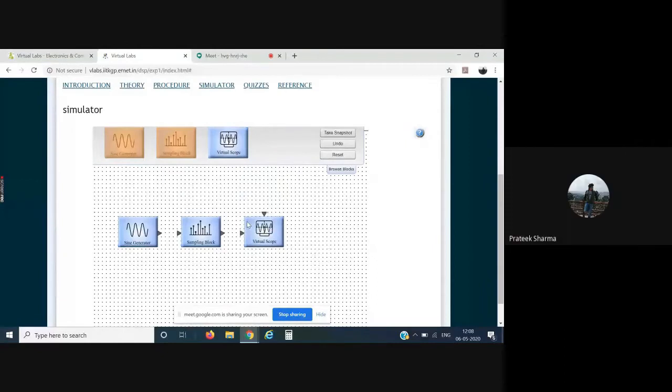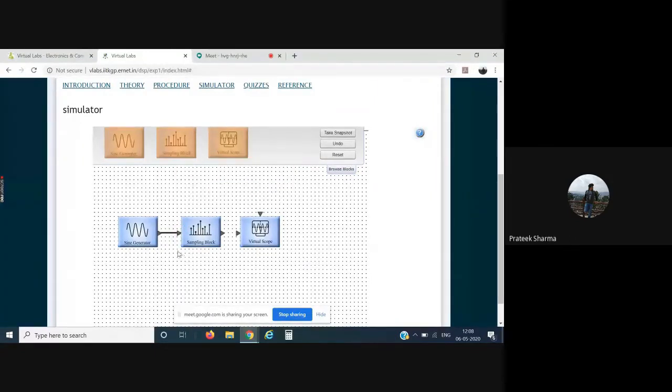Just simply place it over here. Okay, after that it tells us to please connect the sinusoidal signal generator block. Now you see there's an endpoint. If I come over here, a pencil icon appears. Click on that, then click the other endpoint where you need to make the connection.